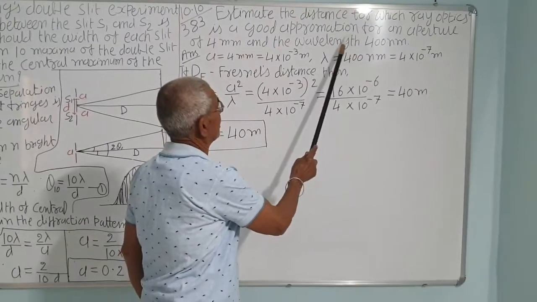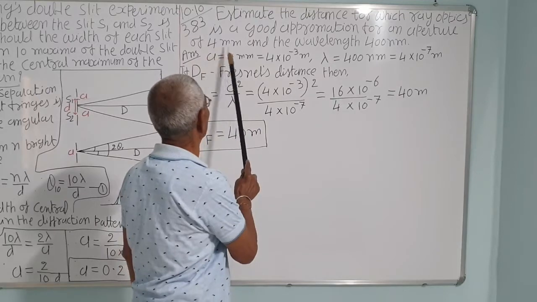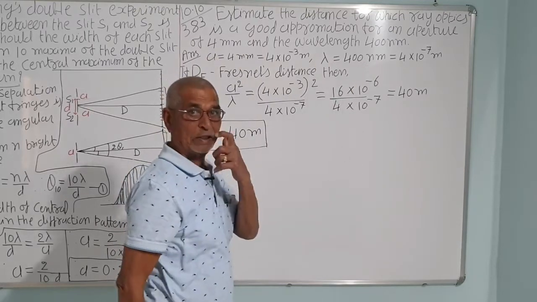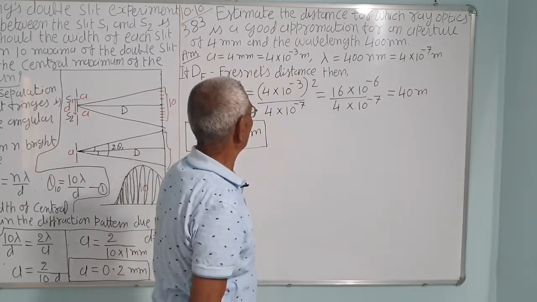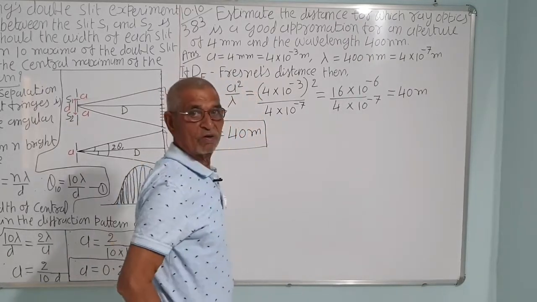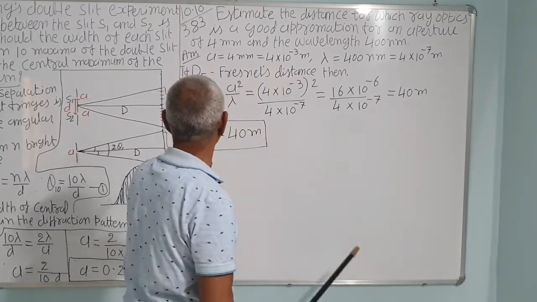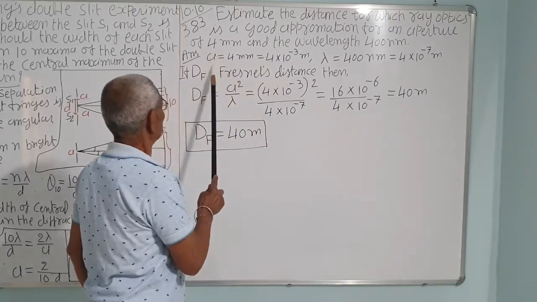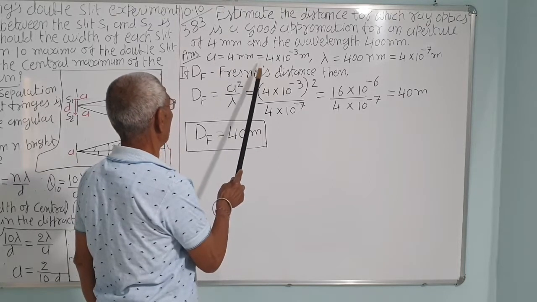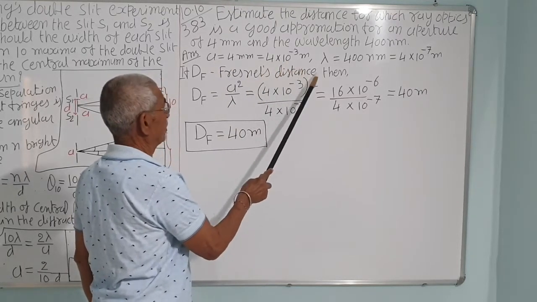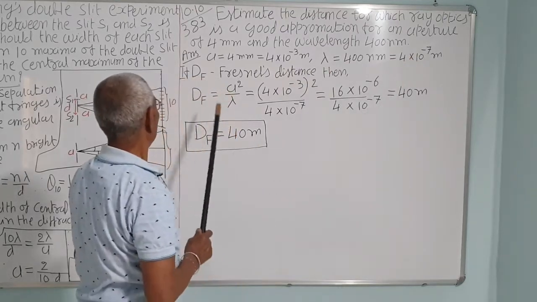Now estimate the distance for which ray optics is a good approximation for an aperture of 4 millimeter and a wavelength of 400 nanometer. That is blue light. It has 400 nanometer, or 4 into 10 raised to minus 7 meter, or 4000 Angstrom. So slit width a is equal to 4 millimeter, that is 4 into 10 raised to minus 3 meter. Lambda is 400 nanometer, that is 4 into 10 raised to minus 7 meter.